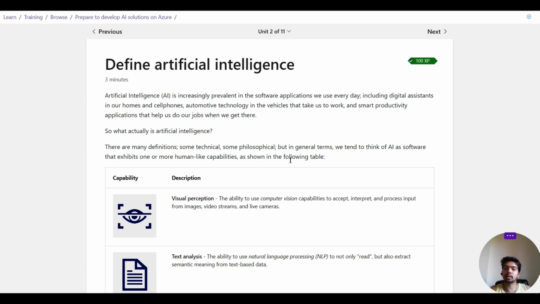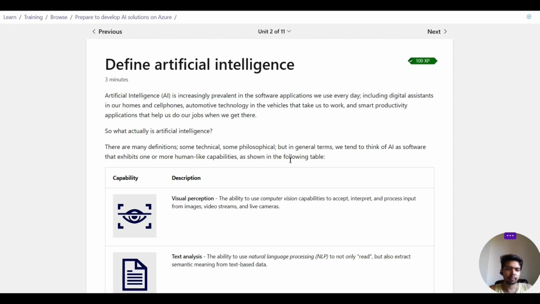Artificial intelligence is increasingly prevalent in the software applications we use every day, including digital assistants in our homes and cell phones, automotive technology in the vehicles that take us to work, and smart productivity applications that help us do our jobs when we get there. I think we know this, right? AI is a boom in the industry, used every day in our digital assistants, our cell phones, and automotive technology in vehicles from Tesla and other companies.